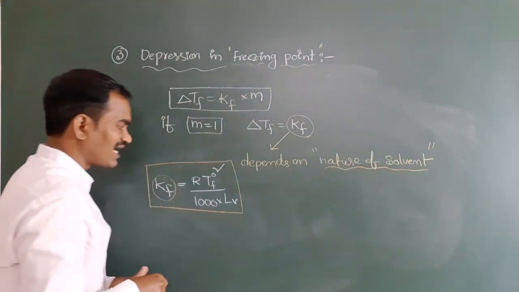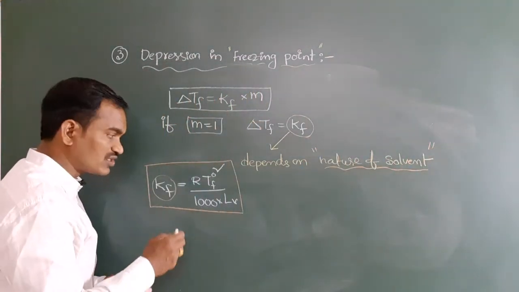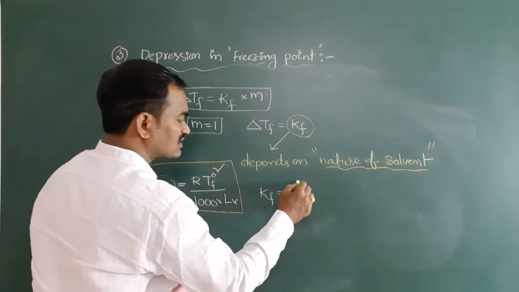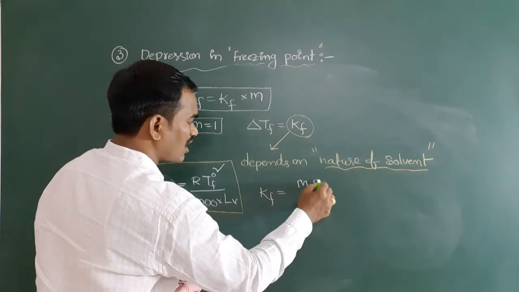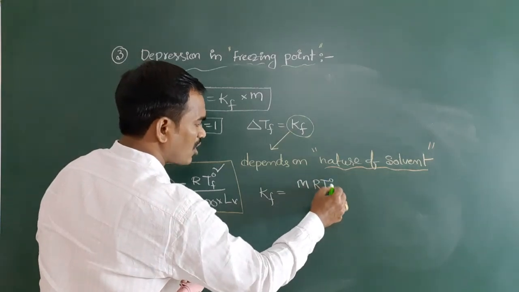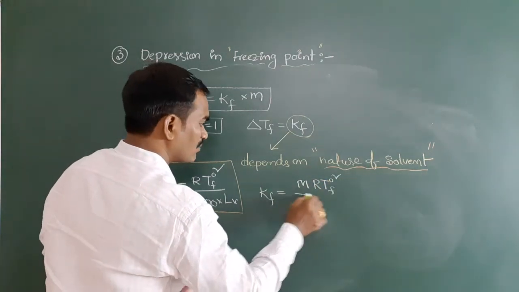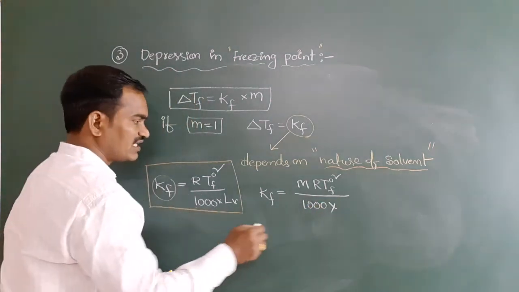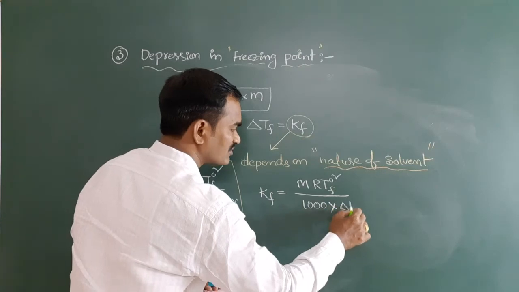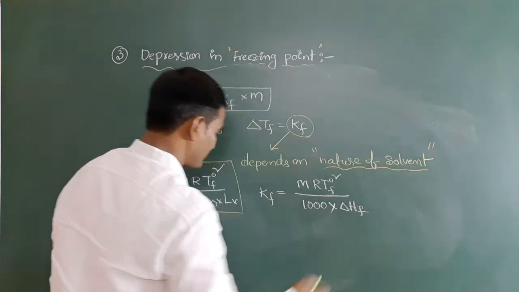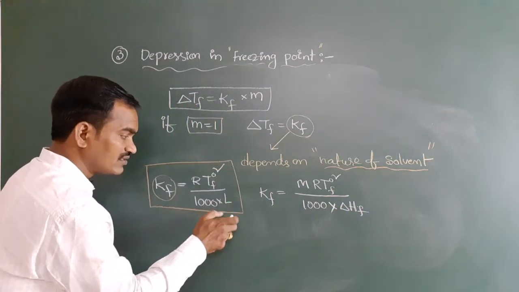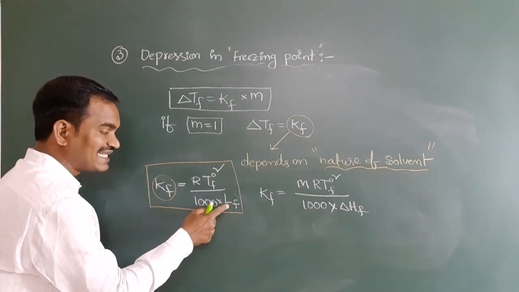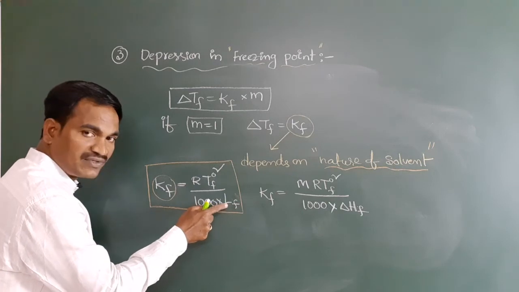One more formula is there, we can also take that formula. Kf is equal to M into R T naught F square by 1000 into delta H F. Here it is not V, this is F.